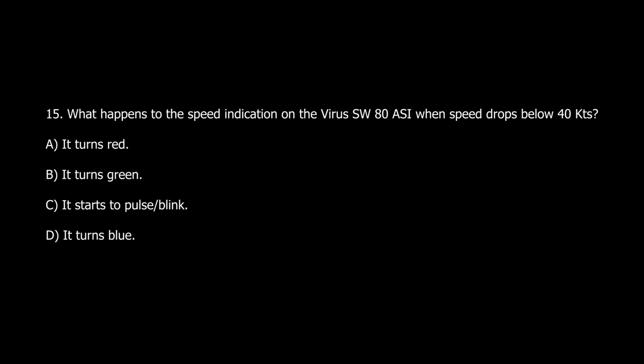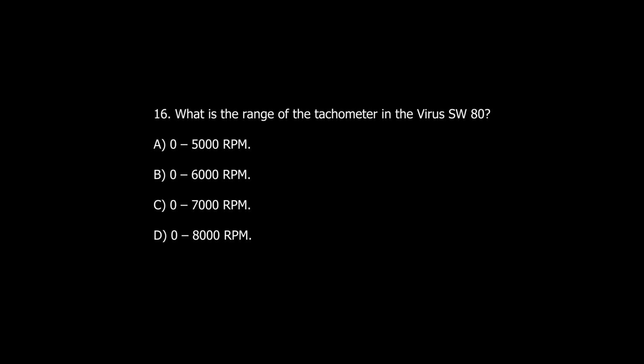Question number 15. What happens to the speed indication on the virus SW-80 ASI when speed drops below 40 knots? A. It turns red. B. It turns green. C. It starts to pulse/blink. D. It turns blue. Question number 16. What is the range of the tachometer in the virus SW-80? A. 0-5,000 rpm. B. 0-6,000 rpm. C. 0-7,000 rpm. D. 0-8,000 rpm.